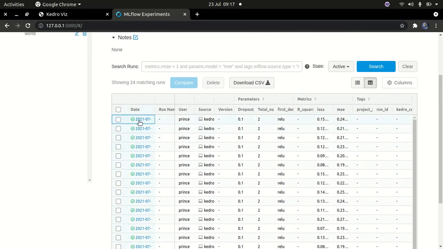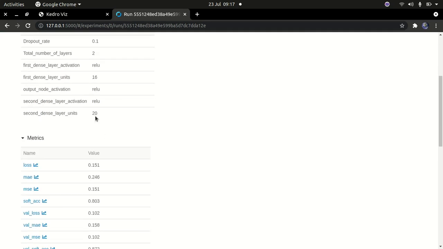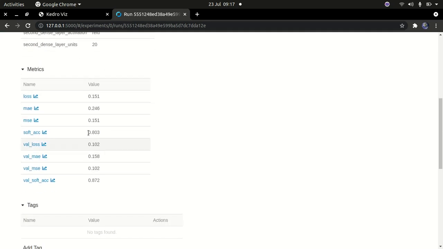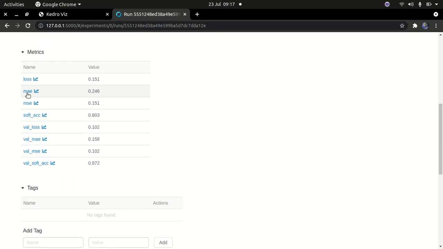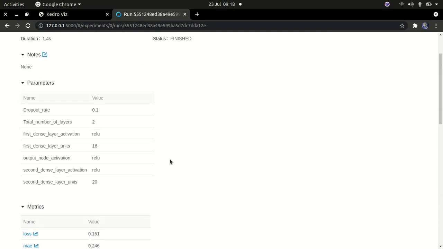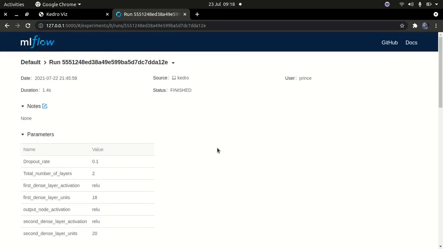It will come with different things, like you can store artifacts, you can store different values about your model. You can see that I'm actually doing a linear regression, but you're going to be using deep learning, so you're going to be using TensorFlow, Keras and stuff like that. And you can see we can log all these parameters: the mean absolute error, the mean squared error, the soft accuracy, and all of that. So I can store all these values, log all these values, define my different layers, dropout layers, and basically experiment.